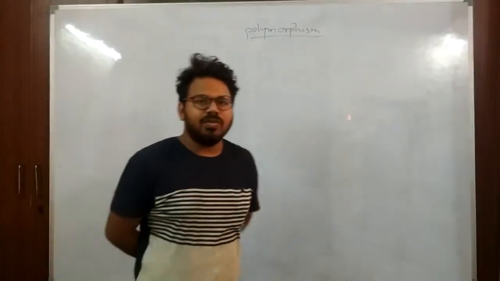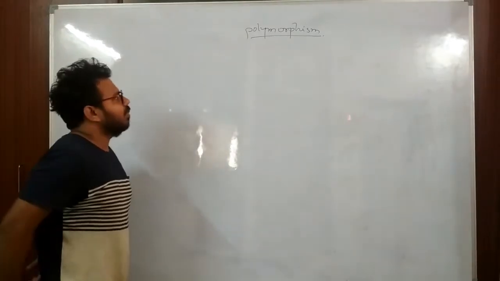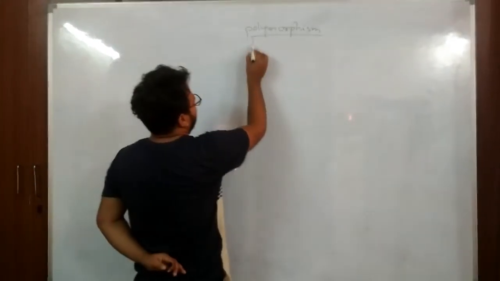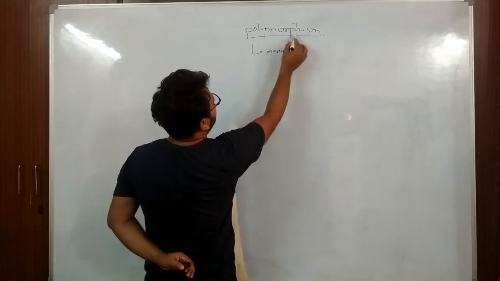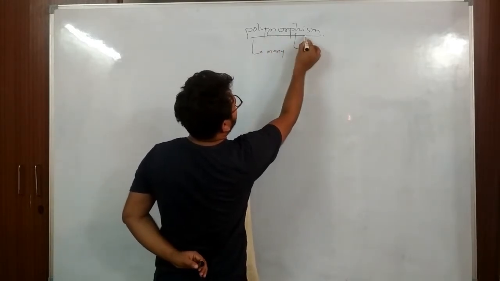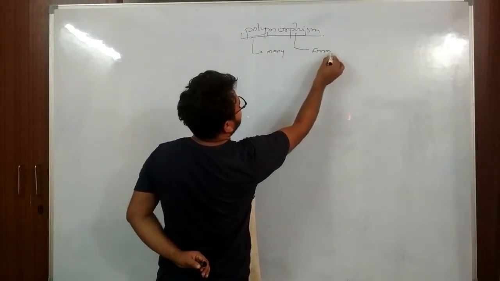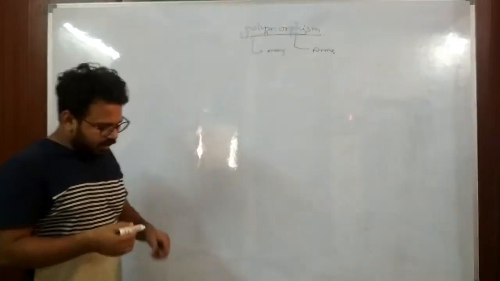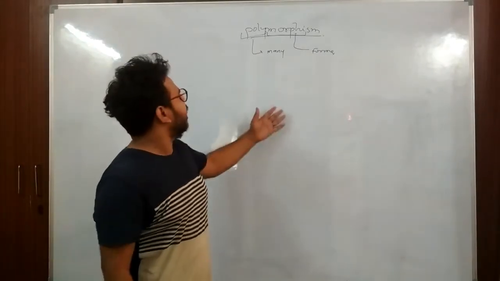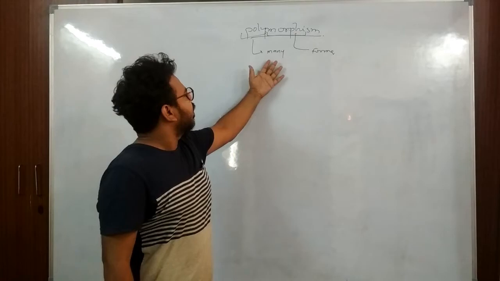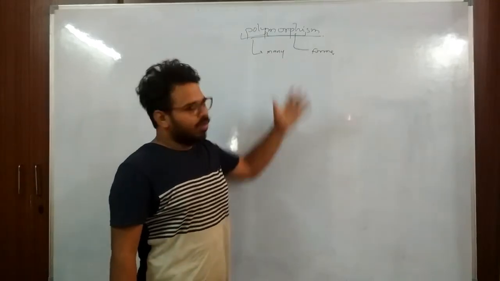So what is polymorphism? Poly means many and morph means form. Okay, so many forms, morph and poly forms. So in layman's simple terms, we can say that polymorphism is the ability of having many forms.